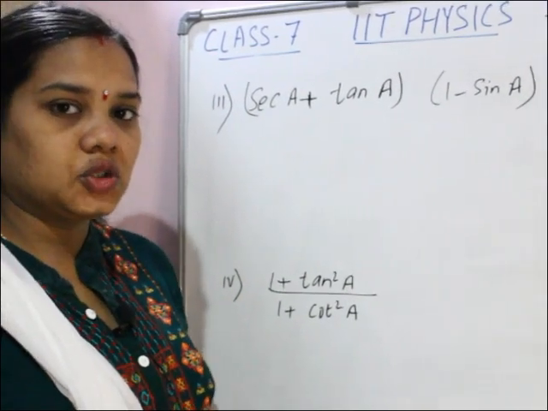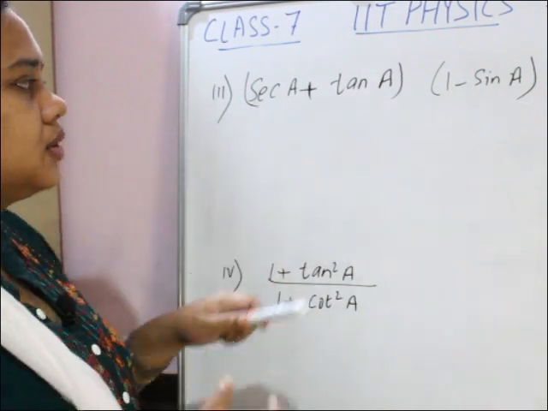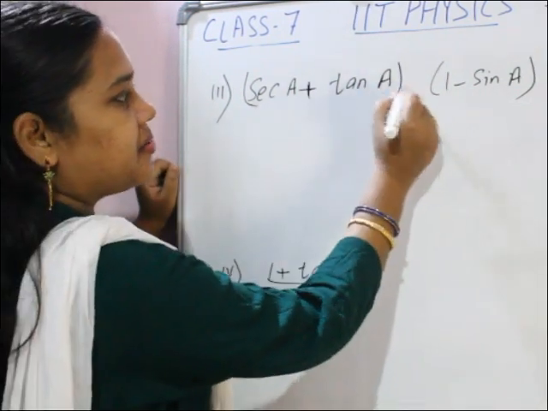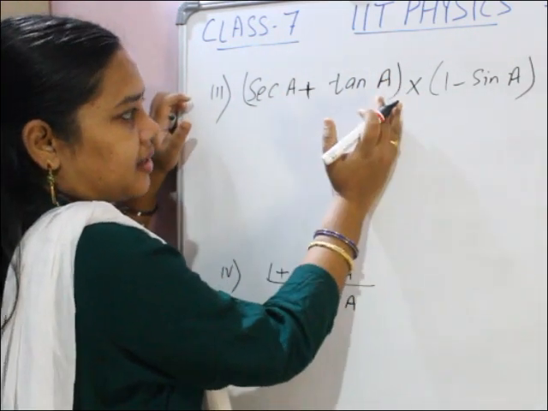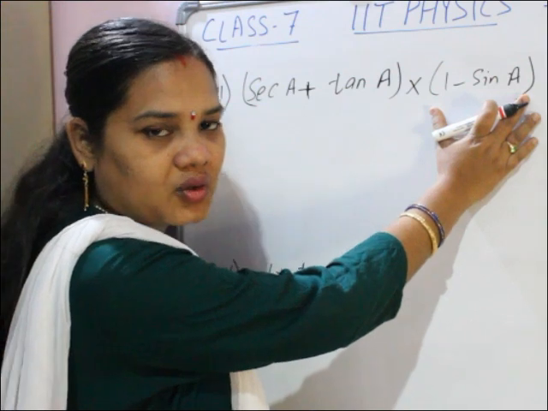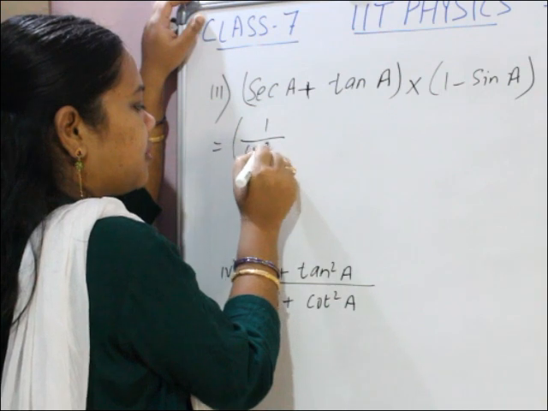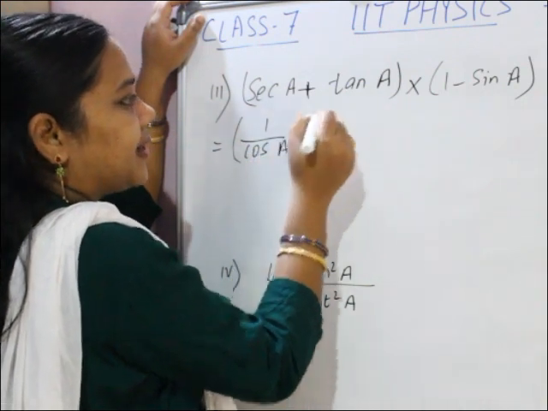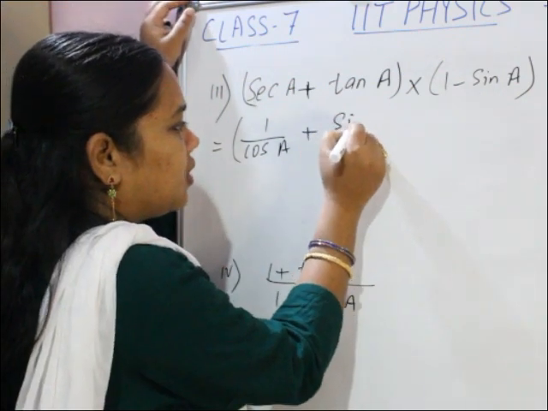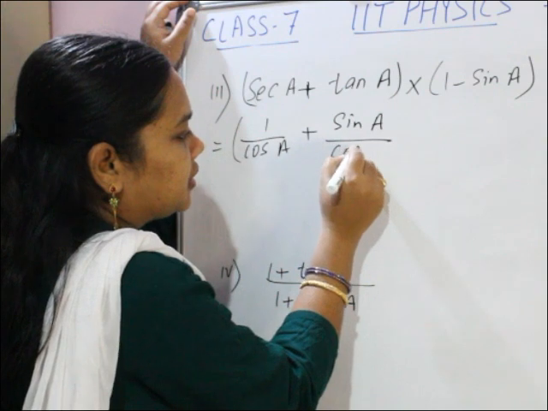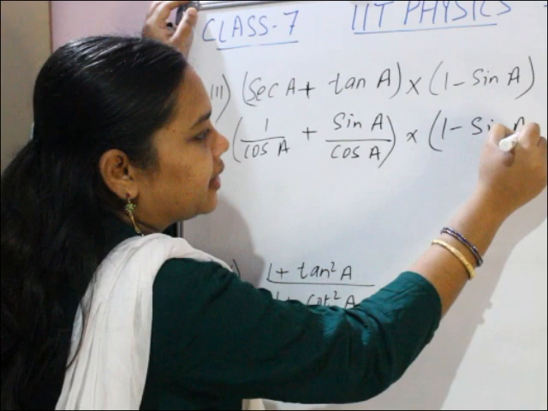So see children, the third question, what is third question? Sec a plus tan a into 1 minus sin a. Again, there is nothing between the brackets, means multiplication. This is one term, sec a plus tan a. This is another term, 1 minus sin a. Okay, we have to evaluate this. Sec a means 1 by cos a plus tan a, sin a by cos a, into 1 minus sin a.